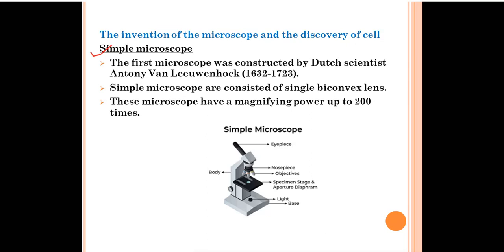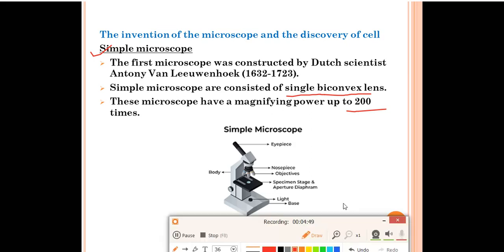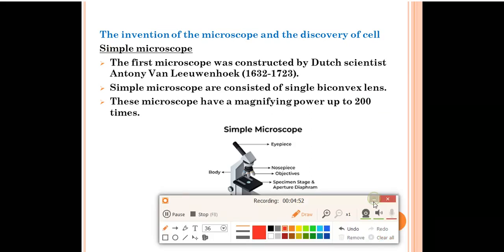The first microscope, that is the simple microscope, was constructed by a Dutch scientist known as Antony van Leeuwenhoek, 1632 to 1723. When he constructed that simple microscope, he used a single biconvex lens. And what is the magnifying power of a simple microscope? It is only up to 200 times, not more than that. So this was the first microscope, invented by the scientist Antony van Leeuwenhoek. You have to remember the name of the scientist who discovered the simple microscope.